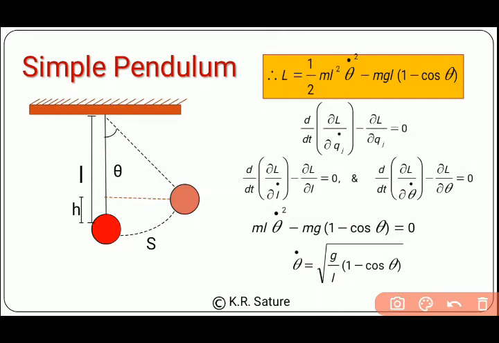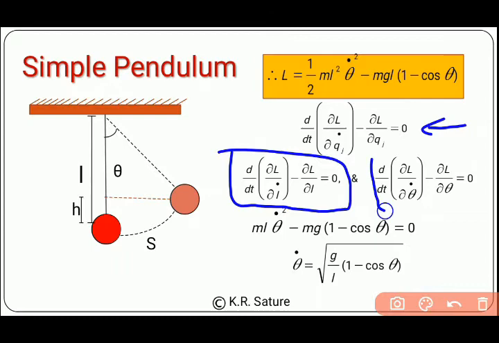So our Lagrangian equation will have two coordinates, or we have two equations. First one with l, meaning with r in the case of a spherical coordinate system, and the second coordinate will be theta. So by considering the first coordinate, we have this equation, and by considering the second coordinate, we have this equation.